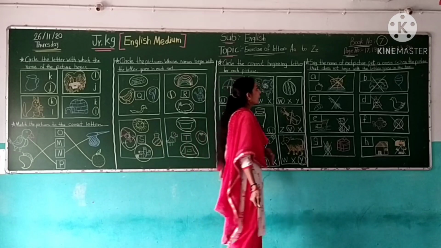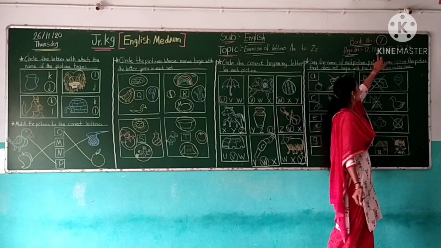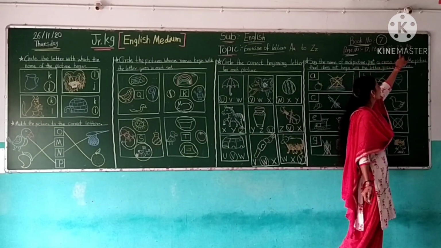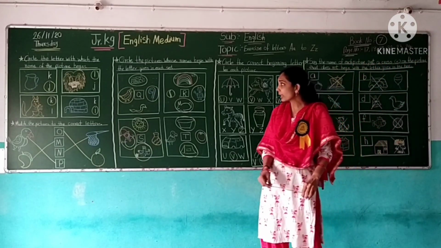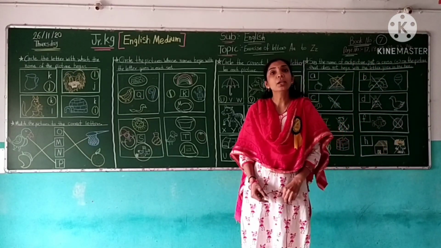So my dear students, today I taught you the exercises of letter A to Z, book number 7, page numbers 17, 18, 19, 22, 23 and 24, and also write in the English 4-line notebook.